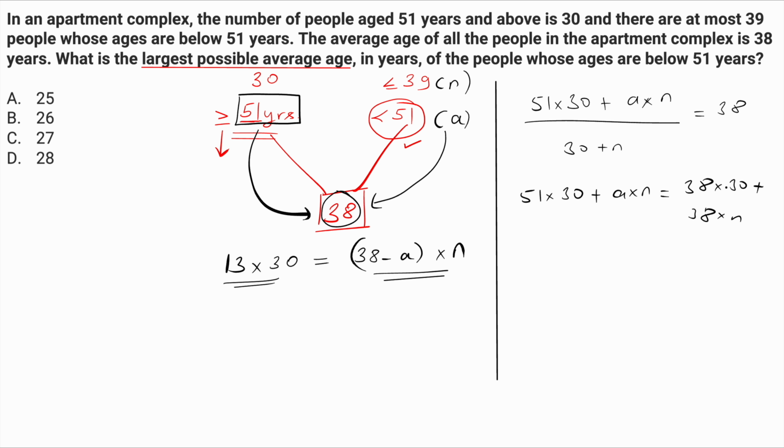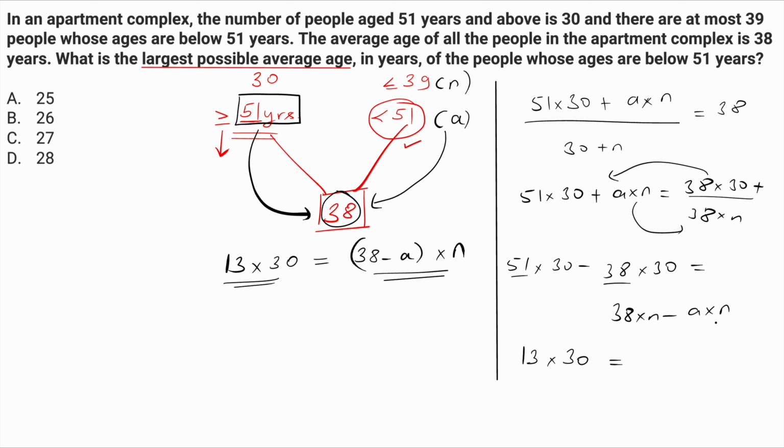Take all the like terms together. 38 into 30 you can take on that side and A into n you can take on the right hand side. So left hand side becomes 51 into 30 minus 38 into 30, which will be equal to right hand side, 38 into n minus A into n, right? So left hand side is 51 minus 38, 13 into 30, is equal to right hand side, you can take n common, 38 minus A. You get the exact same relation but a little complicatedly.